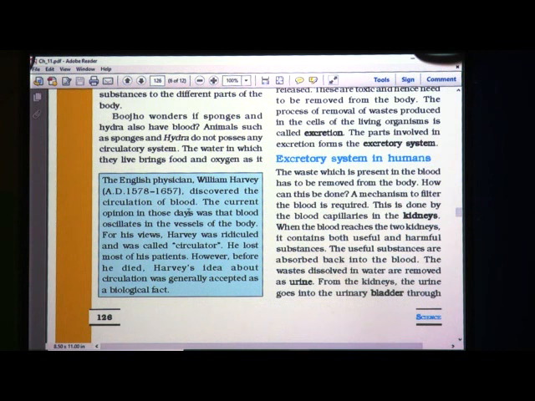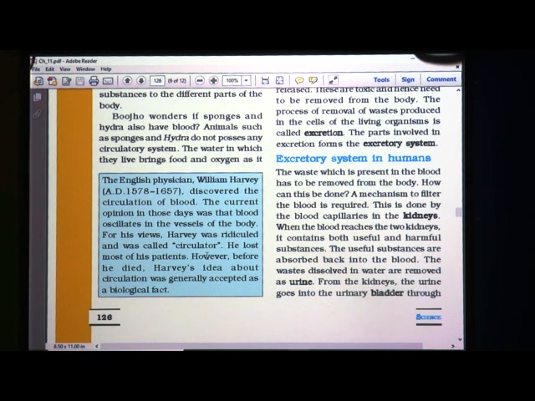The current opinion in those days was that blood oscillates in the vessels of the body. So whatever concept there was about blood transportation or blood flow throughout the body, it was that the blood oscillates in the vessels of the body. For his views, Harvey was ridiculed and was called a circulator. So Harvey was ridiculed and was called circulator.